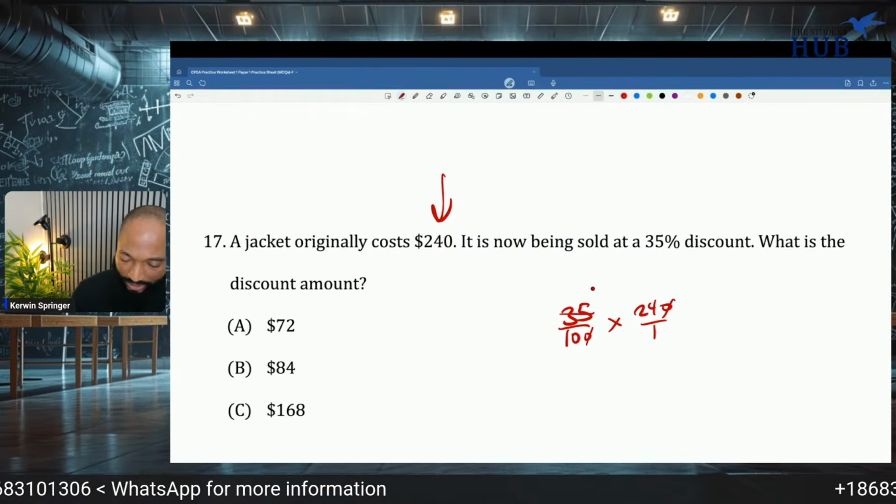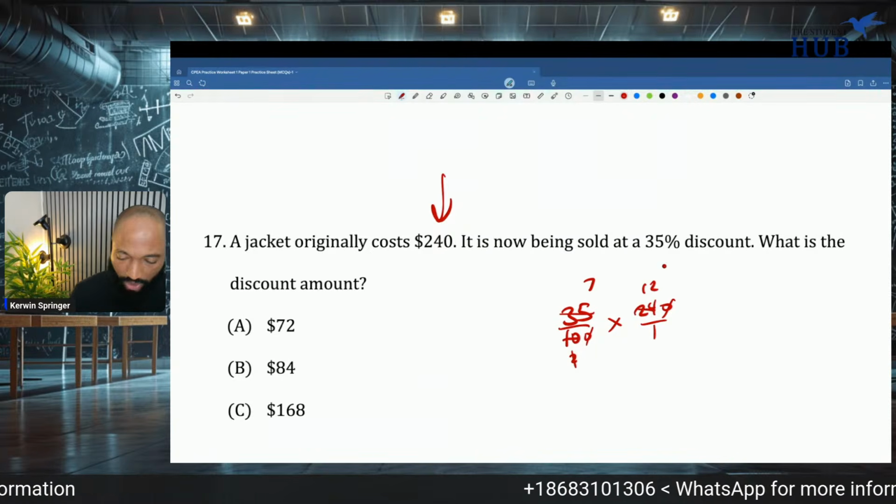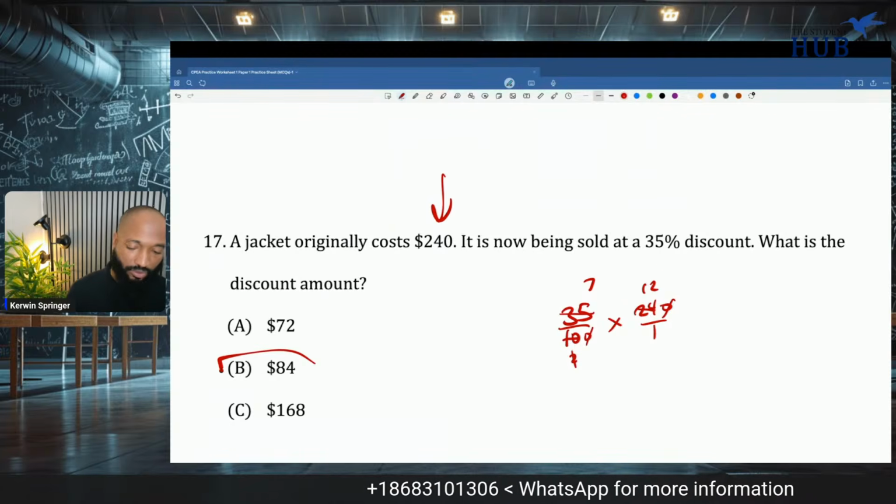Let's do 5 into this. 5 into this is 7. 5 into this is 2. 2 into this is 12. So you want 12 sevens, 84.